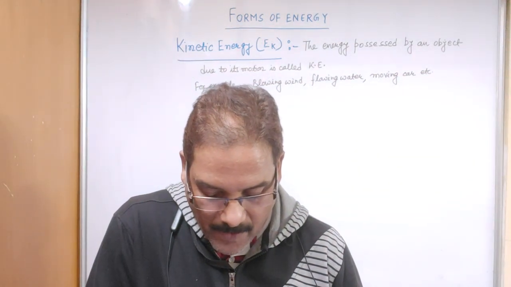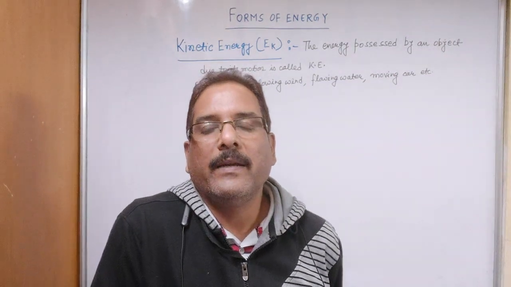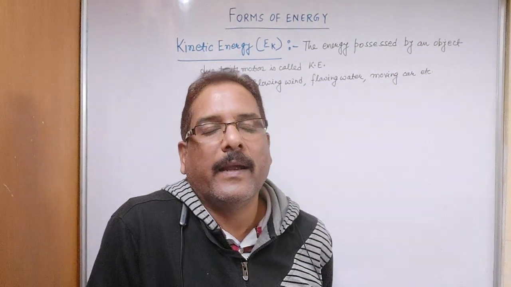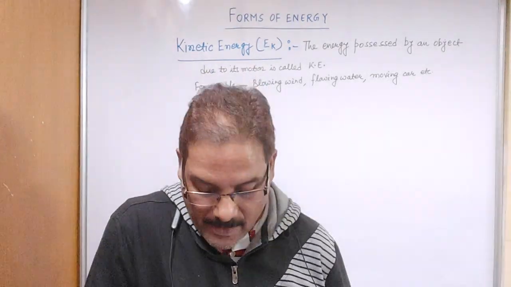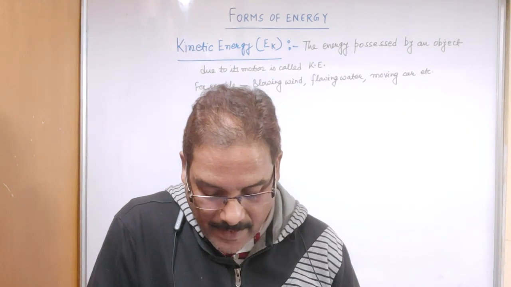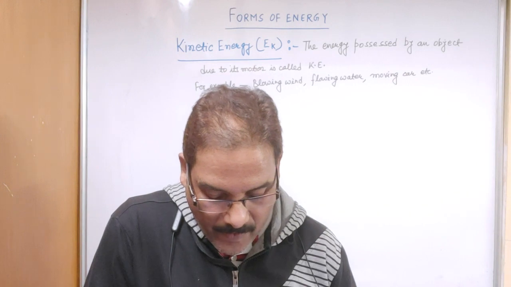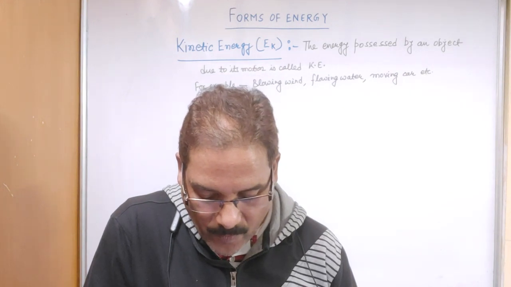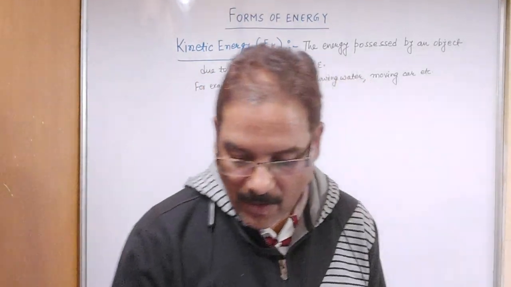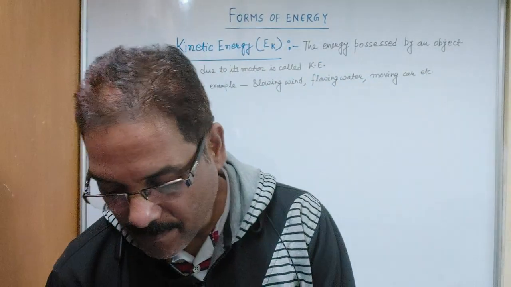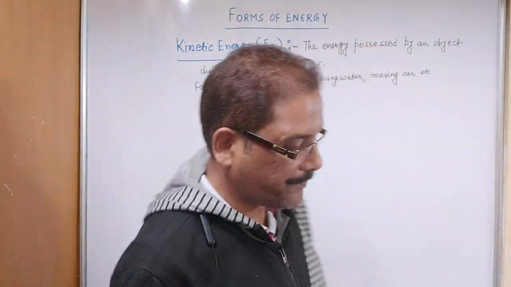How much energy is possessed by a moving body by virtue of its motion? Now we will try to find an expression for how much energy an object in motion possesses. By definition, the kinetic energy of a body moving with a certain velocity is equal to the work done on it to make it acquire that velocity. So now we will derive an expression for kinetic energy.